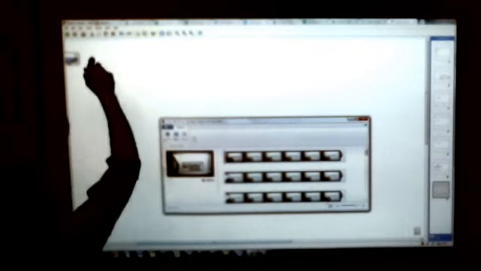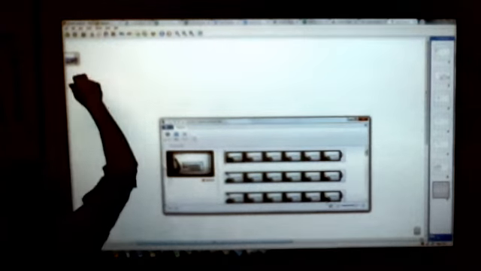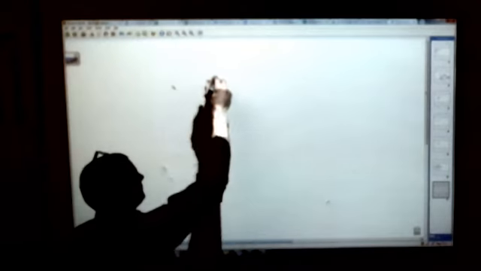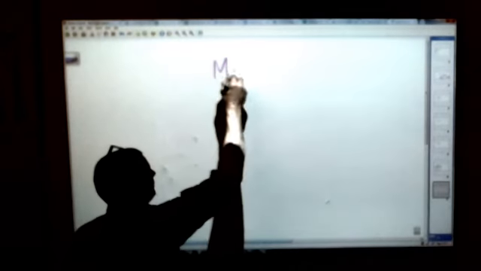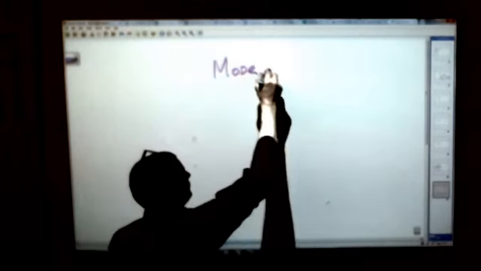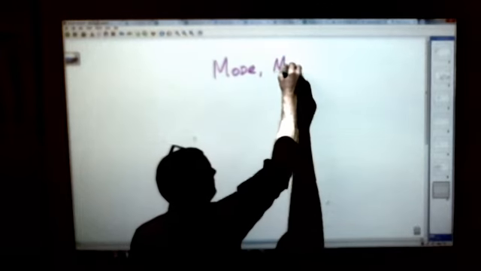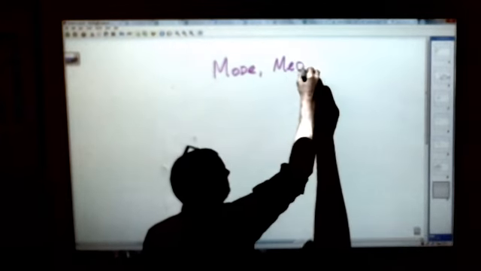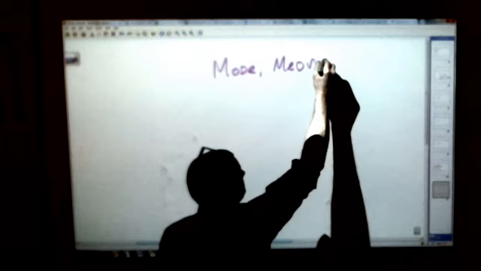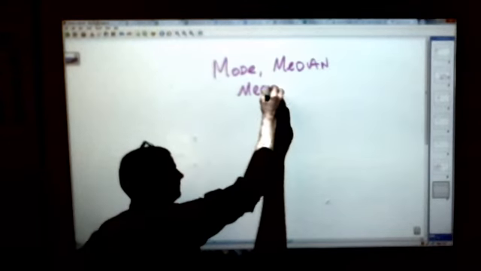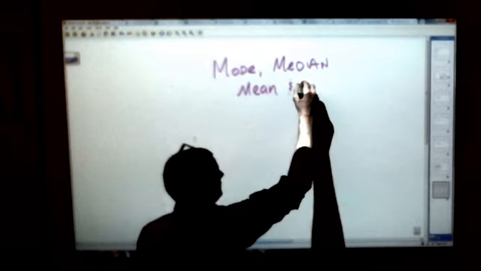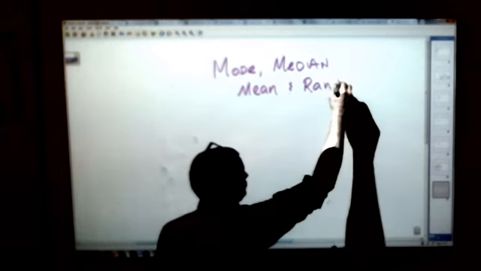They are what's called, most of them start with M, so it's probably a good thing to start with. Do we talk about mode? Yeah. We'll take it really quickly again. So you have median, mean, and the last one doesn't start with an M, but called the range.